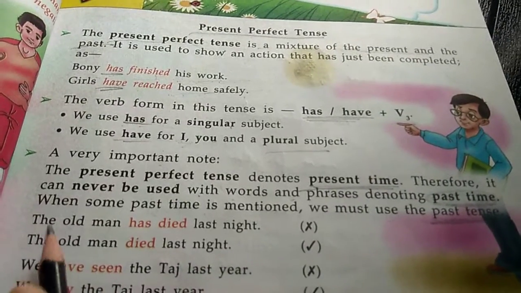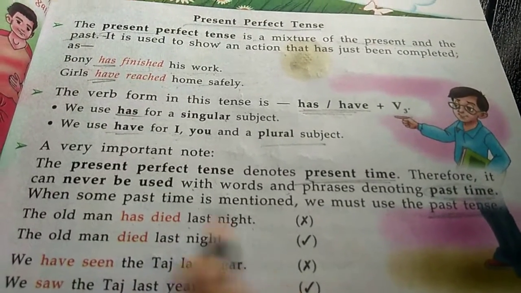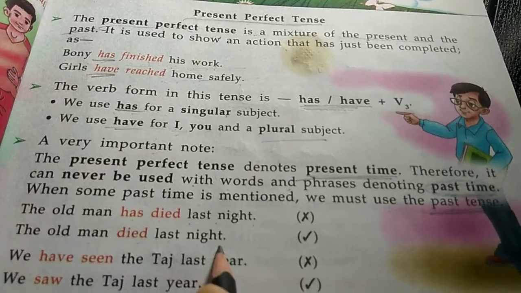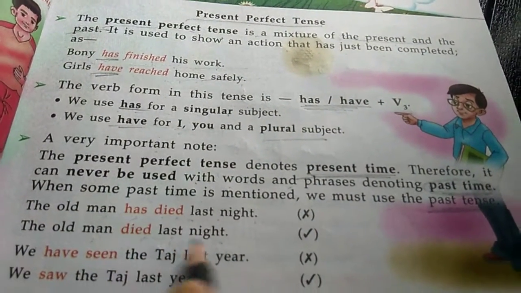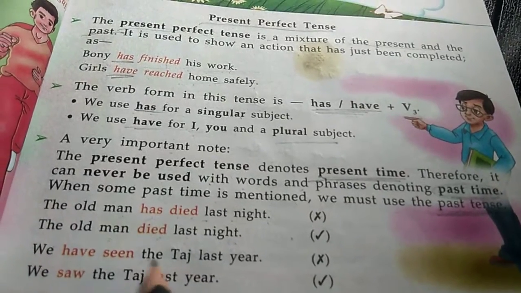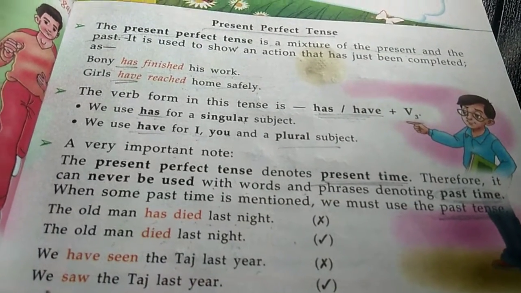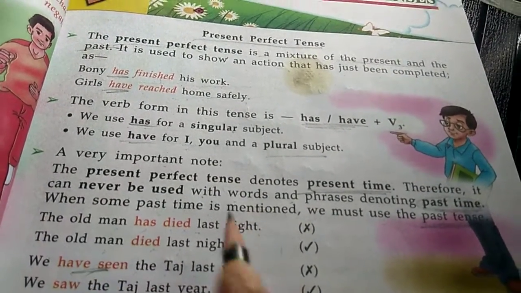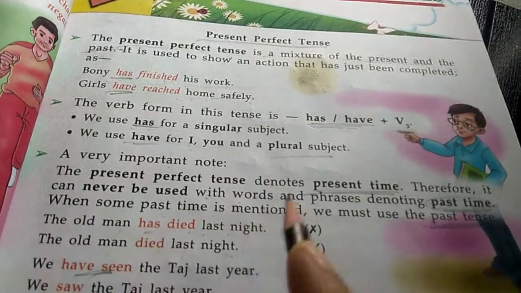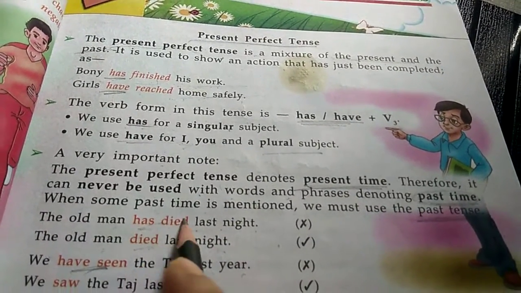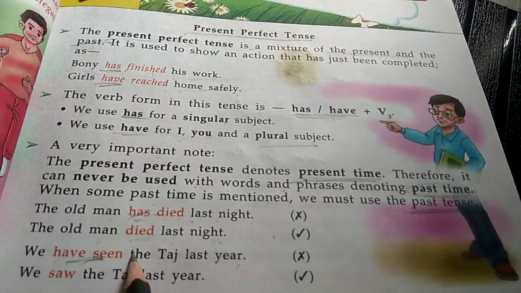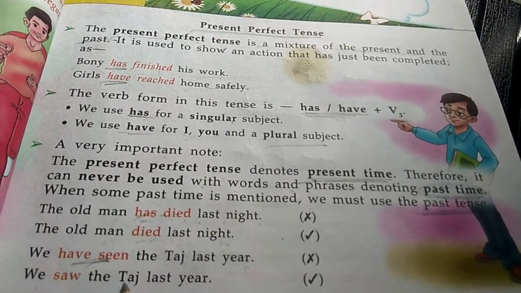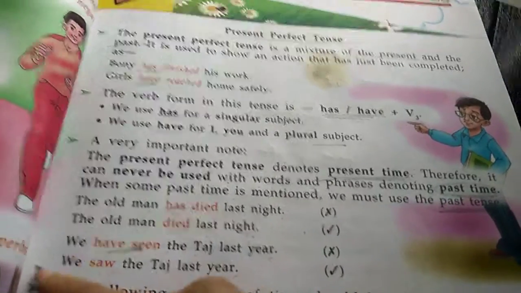Now see. The old man has died at last. The old man died last night. The old man has died last night is wrong. The old man died last night is right. We have seen the Taj Mahal last year. Wrong. We saw the Taj Mahal last year. Because it is past, we cannot write has died or have seen. So these are the two right sentences.